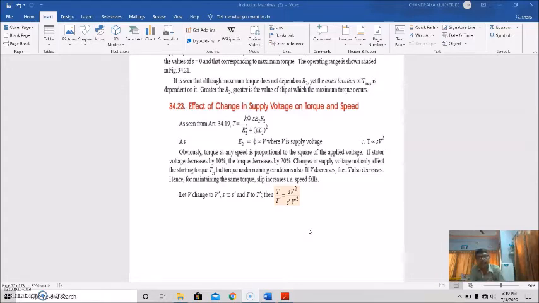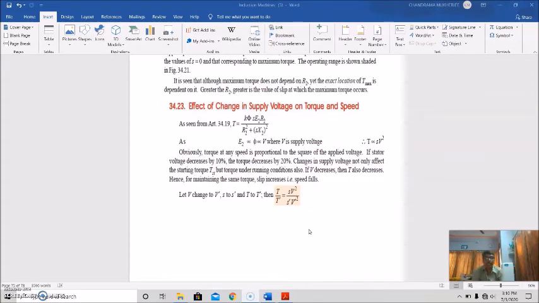Once again I am repeating this discussion. The expression of torque is equal to K phi S E2 R2 by R2 square plus S square X2 square. And again, E2 is directly proportional to phi, which is directly proportional to the supply voltage V. And obviously, torque at any speed is proportional to the square of the applied voltage. So therefore, torque is proportional to S into V square. So if stator voltage decreases by 10%, the torque decreases by 20%.